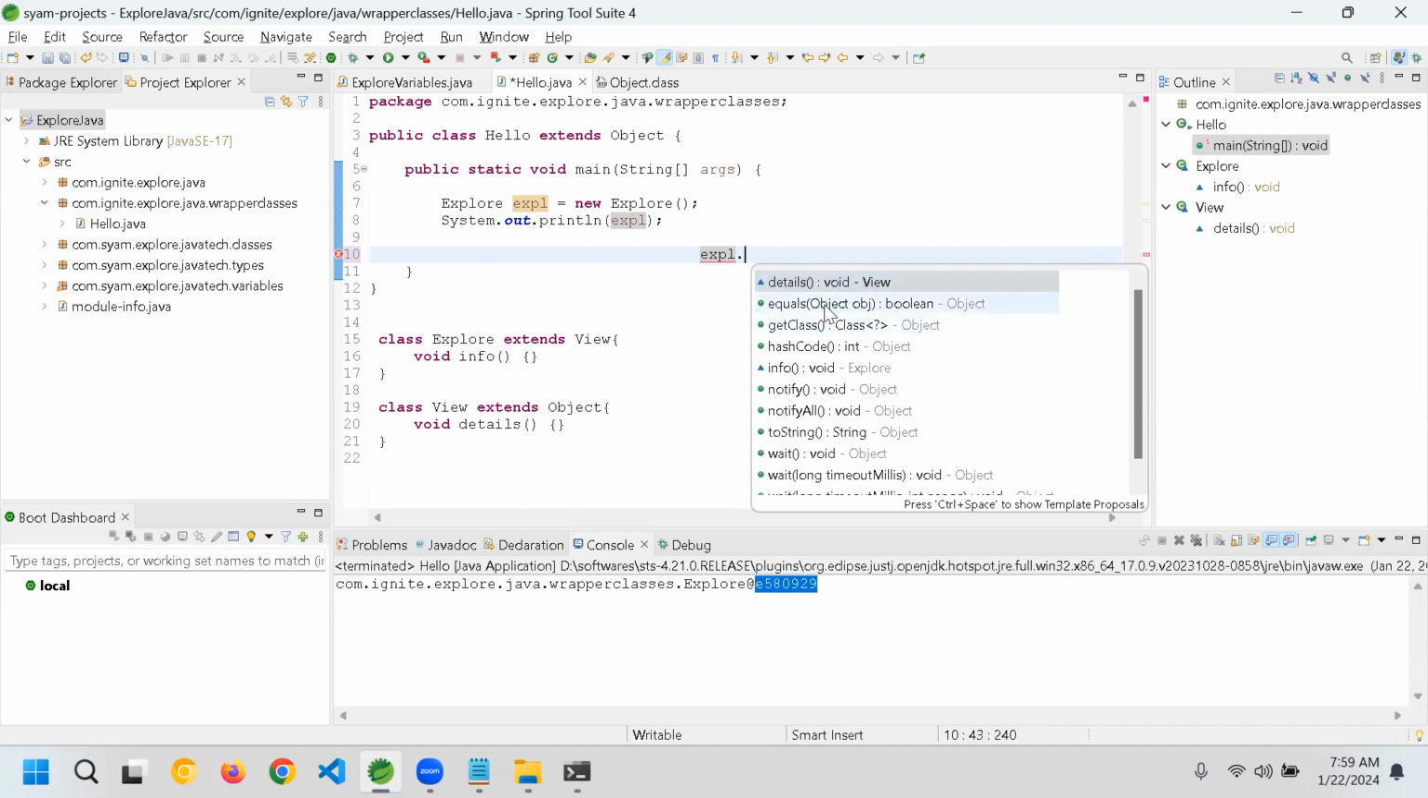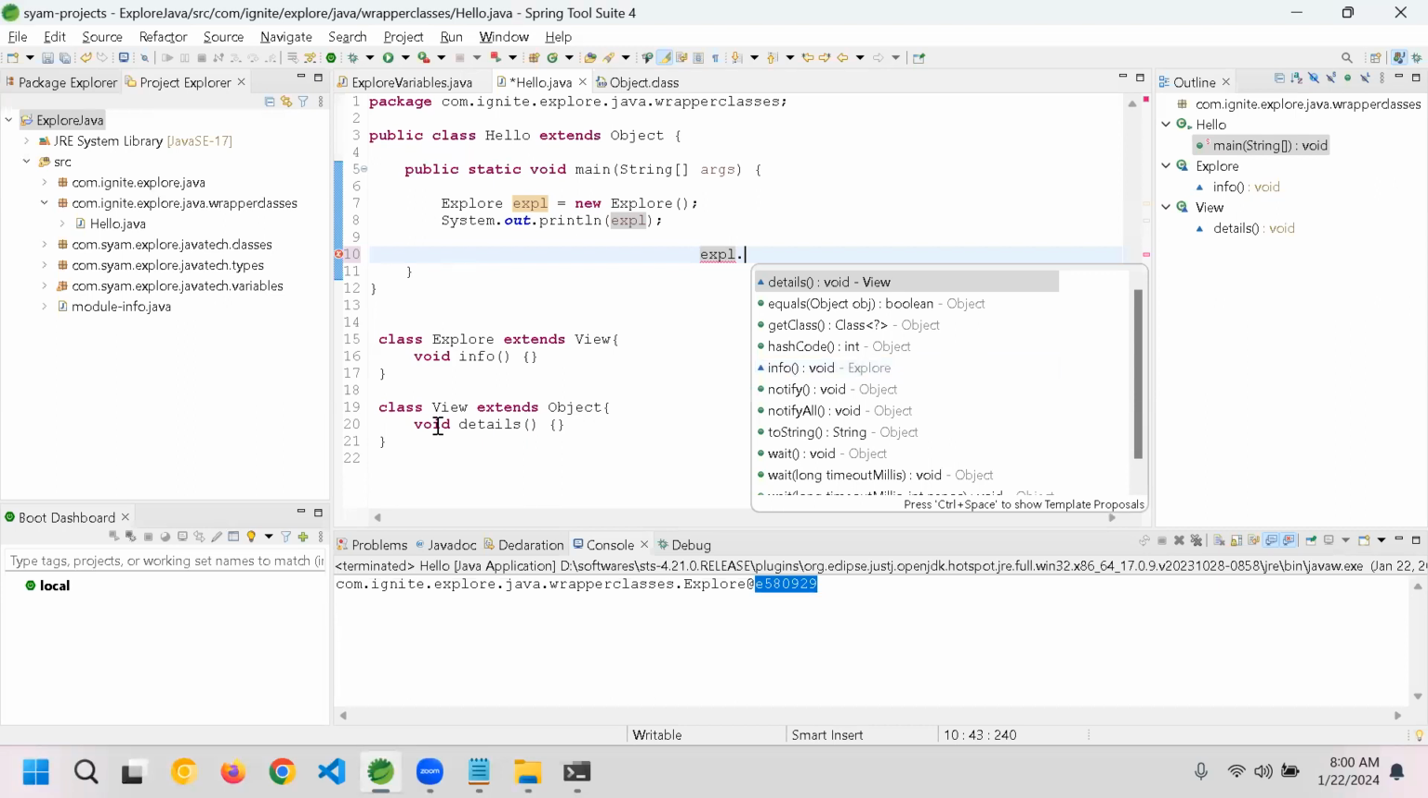After that, you have equals, getClass, hashCode, and info. Where is this info? Info is at line number 16, its own method. That's why you can see info : void - Explore. This is from the Explore class. The method is info and its return type is void. Again, the first one is the details method. It returns void and it is from View.